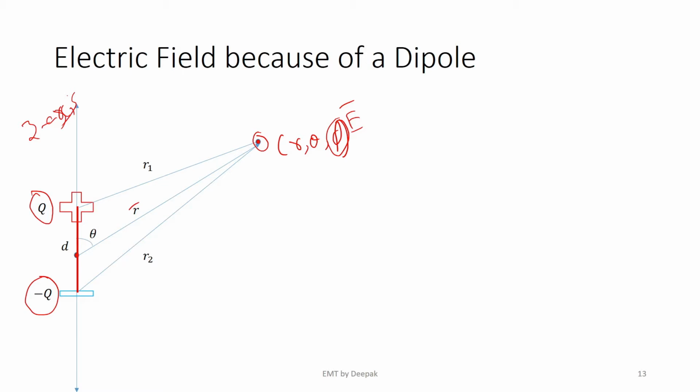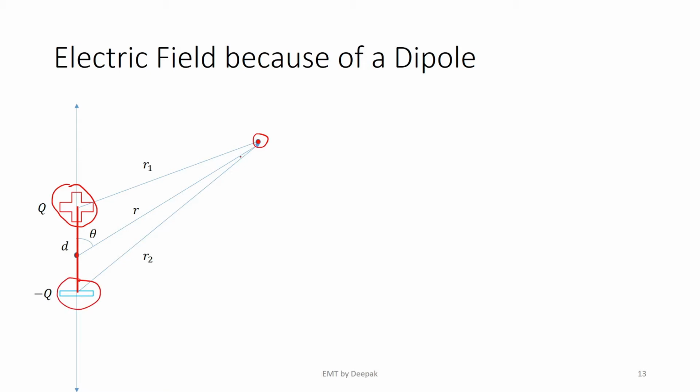Right. So now one way of obtaining electric field intensity is to apply the superposition theorem to Coulomb's inverse square law. That is, I consider the electric field intensity at this point because of this charge, and the electric field intensity because of this charge, and add each of them. That is one way.